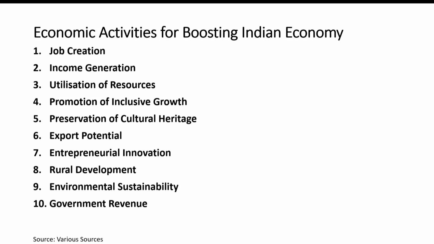But yes, at the same time, some of the products, some of the herbs can be exported to other areas of the world, and hence provide a better export potential.